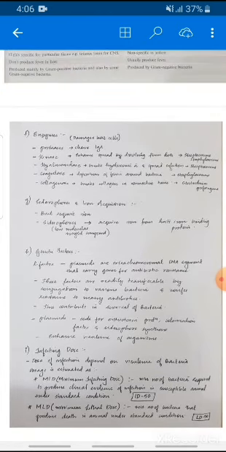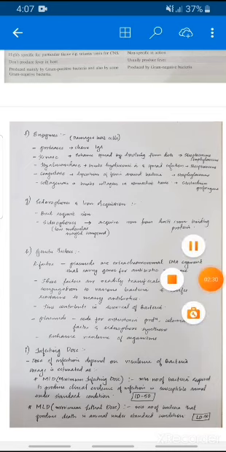Dosage is estimated as MID and MLD. MID is minimum infecting dose and MLD is minimum lethal dose. Minimum infecting dose is the minimum number of bacteria required to produce clinical evidence of infection in a susceptible animal under standard conditions, and MLD is the minimum number of bacteria that produces death in an animal under standard conditions. MID is the number of bacteria that spread the infection, and MLD is the number of bacteria that produce death in an animal. It is given as ID50 and LD50 when it comes in the unit.